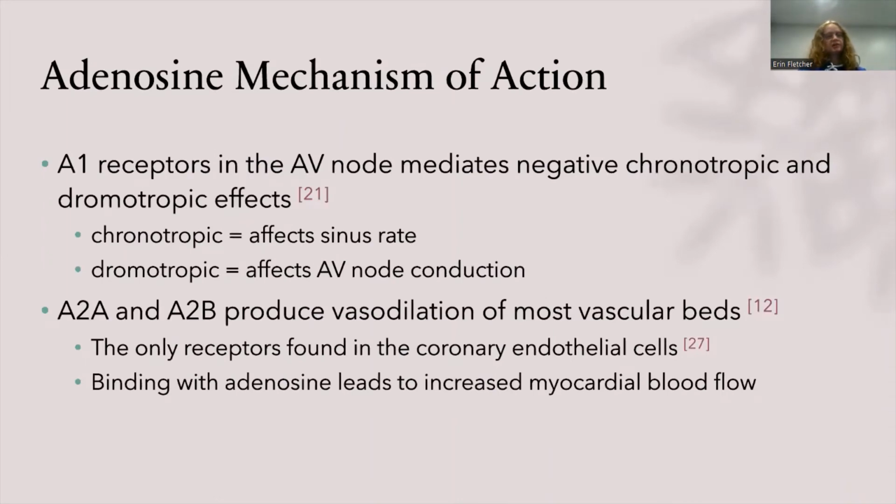In terms of using adenosine to treat SVT, the A1 receptors are the most important since these receptors are found in the AV node, and they mediate negative chronotropic effects, which means they decrease sinus rate, as well as they cause negative dromotropic effects, which means a decrease in AV node conduction. Additionally, A2A and A2B also have an impact since they produce vasodilation in most vascular beds, and since these 2 receptors are the only ones out of the 4 found in coronary endothelial cells, their bonding with adenosine leads to increased myocardial blood flow. That also helps return the heart rate and the body back to normal.